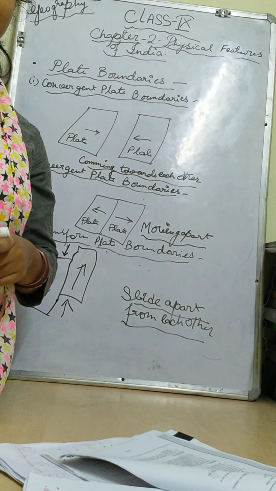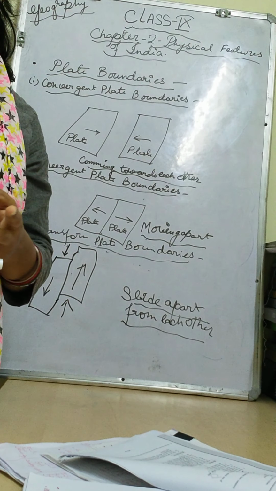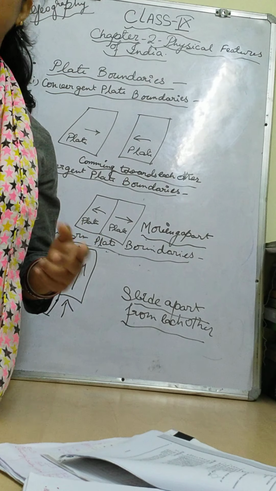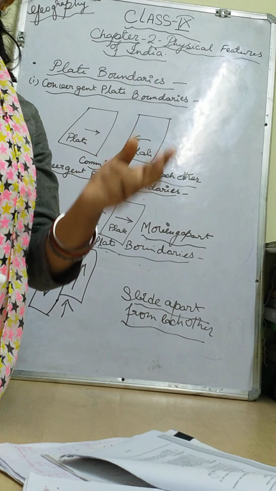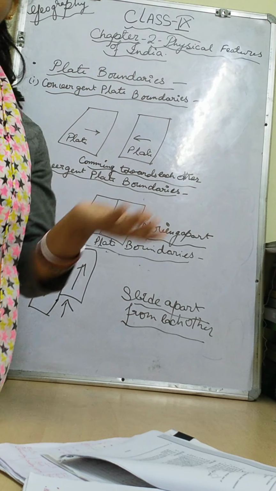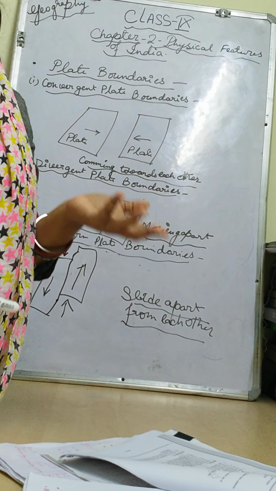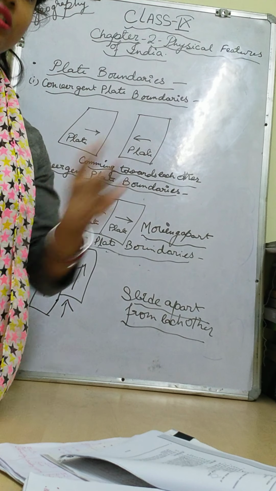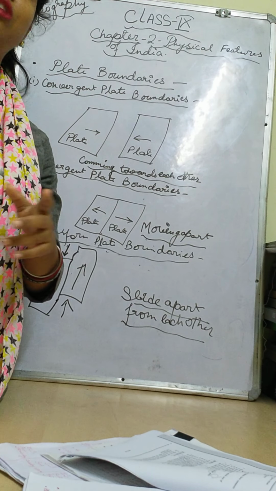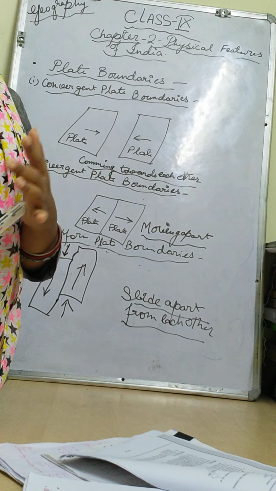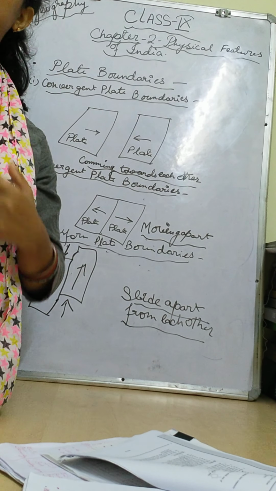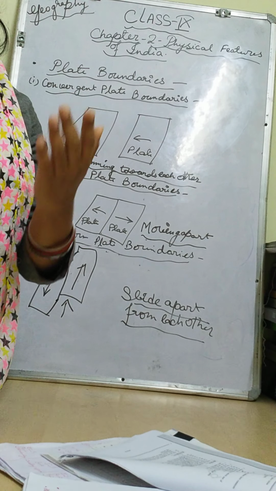What type of forces are they? One is internal forces, called endogenetic forces. Another is external forces, over the earth, called exogenetic forces. First I will tell you about endogenetic forces. These are forces we can see inside of the earth.